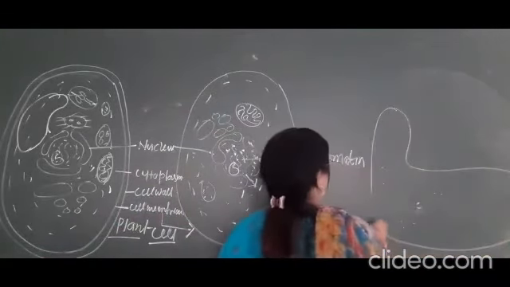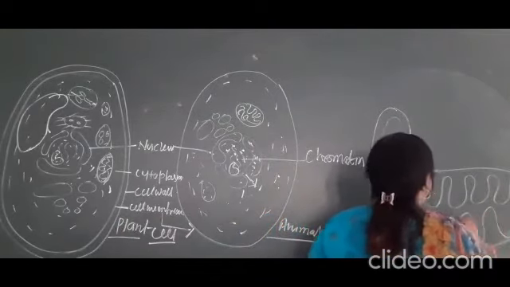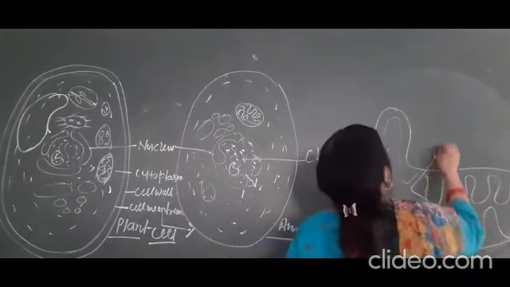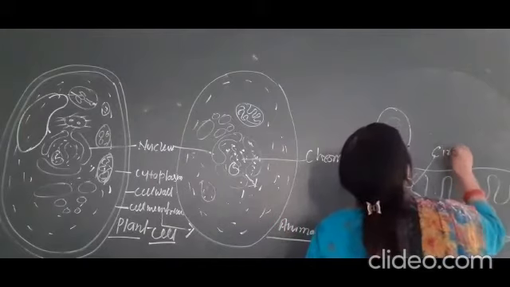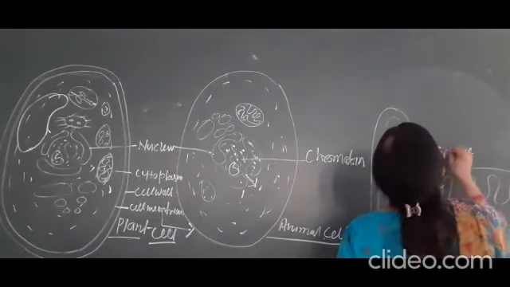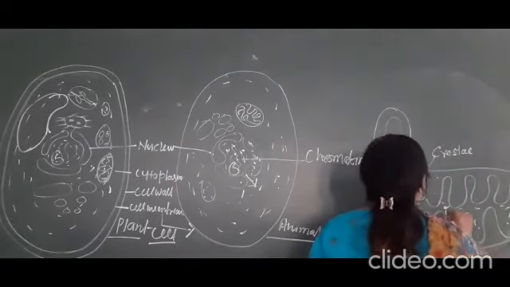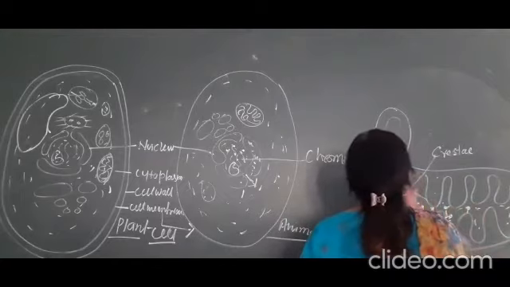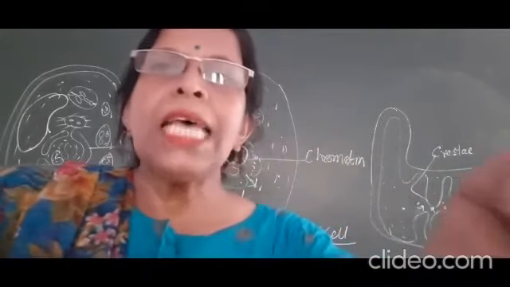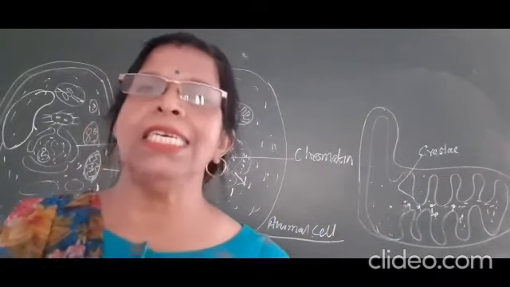Outer membrane, inner membrane that comes inside forms a finger-like structure that is known as cristae.